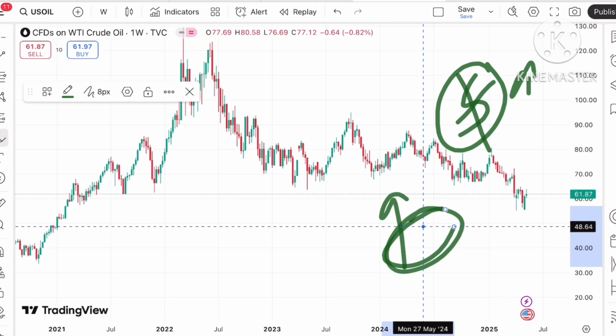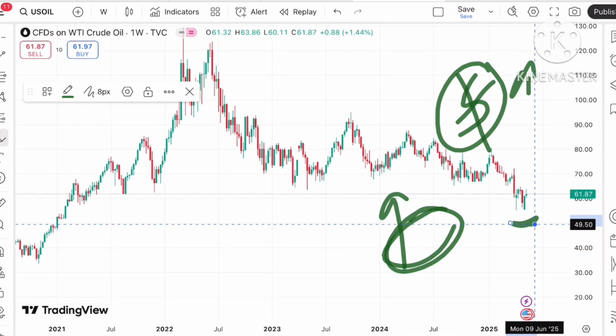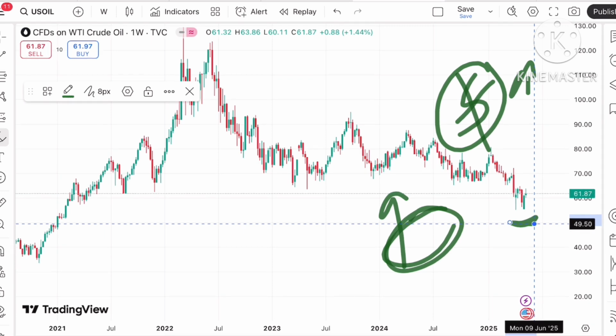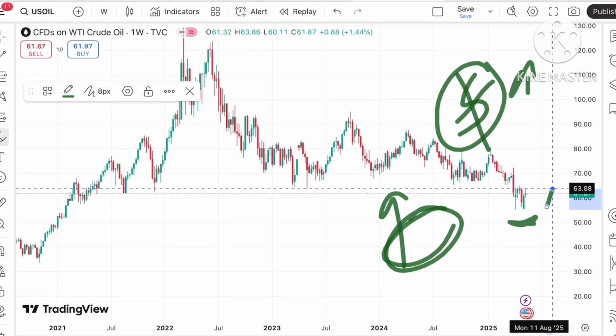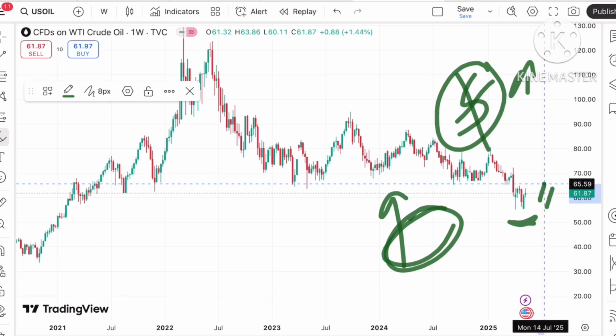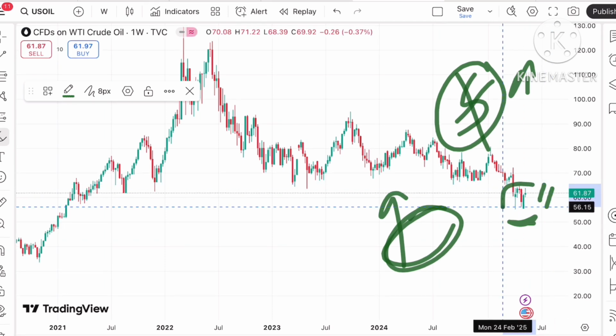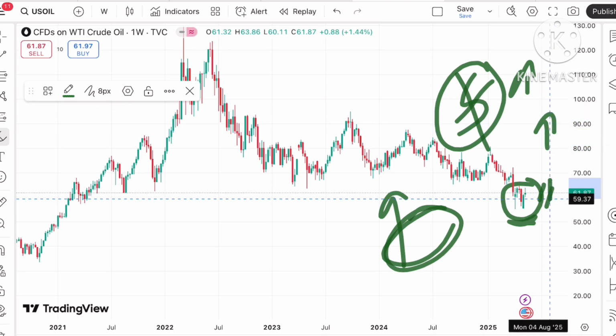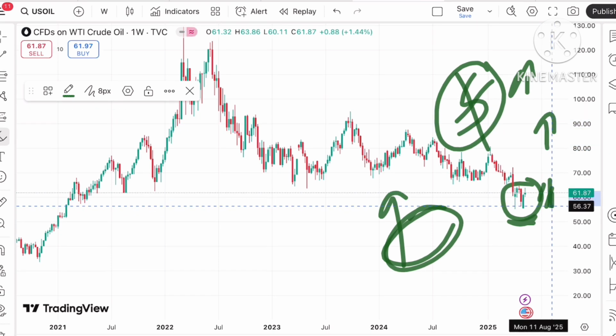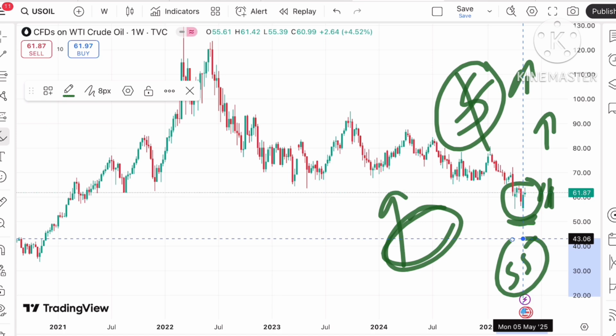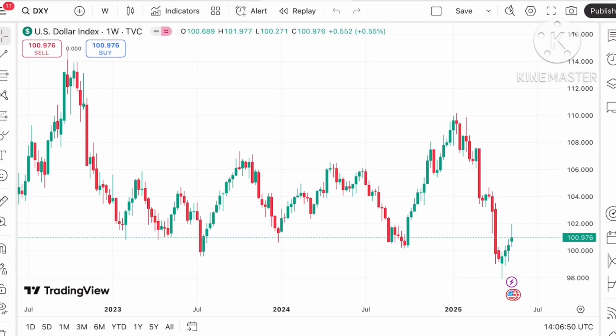If you look at this trend, after the tariff was paused, or talks were held, we have seen the price rise. Otherwise it had moved towards a level of 55. There is a chance that it can move further upside if there is a talk with China again, tariff being paused, so chances can be high for further upside towards $63.8. As soon as it starts going above 65, we can see further upside. But if it starts going below a level of 56, we can see it fall below a level of $55. So let's see how the dollar index is moving.